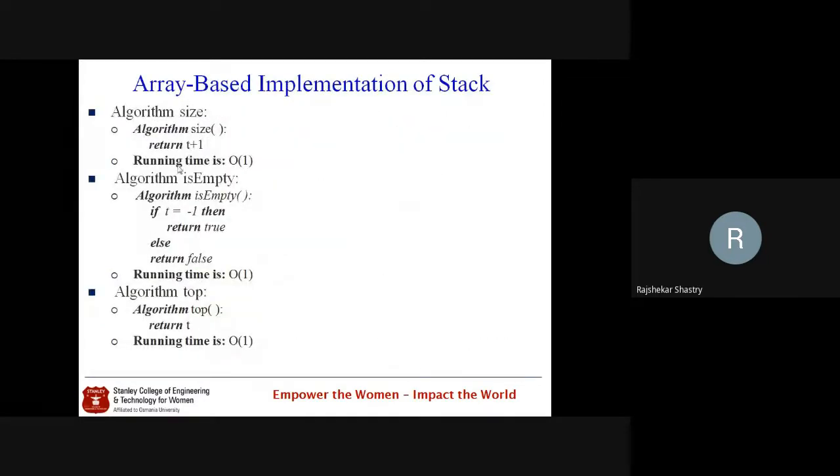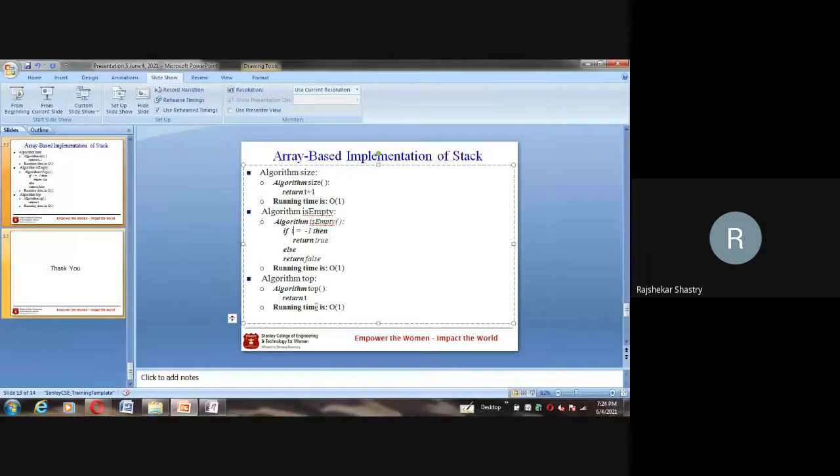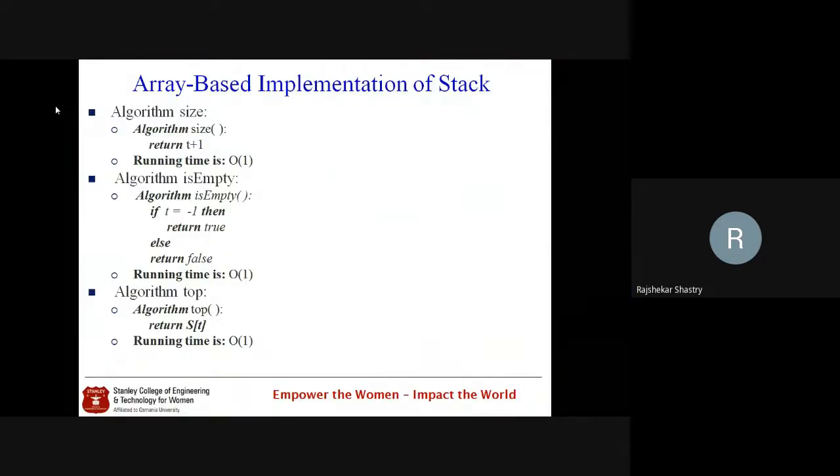We are expecting the object, so this should be s of t. It returns the value at the t location. And here also the top method takes big O of 1 operation running time.